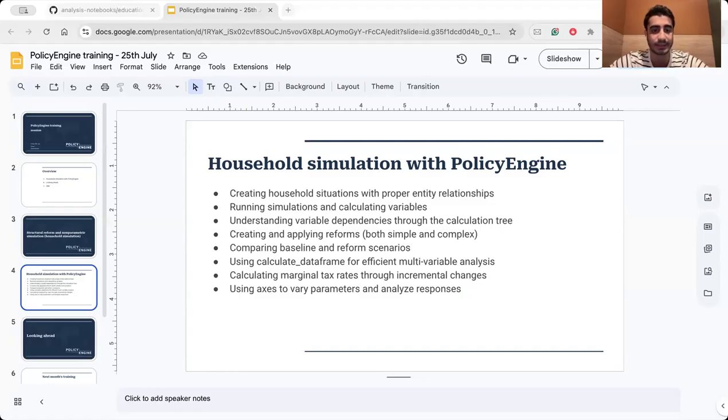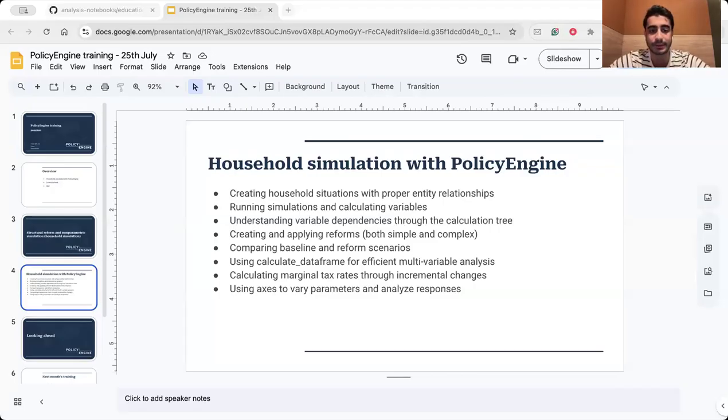Then how we can create and apply reforms, some complex reforms, some simple reforms, and compare different scenarios. For example, building a reform and then comparing the result to baseline.